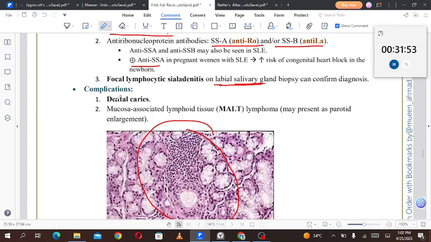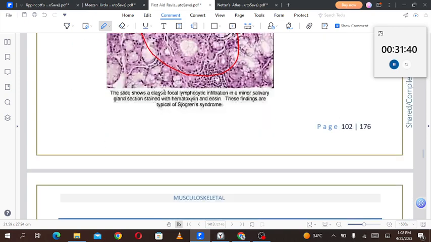Then complications include dental caries, because saliva is not being produced, because saliva was responsible for washing out of your teeth and stuff like that. Mucosa associated lymphoid tissue, that is MALT lymphoma, may be present as parotid enlargement. So the slide shows a classic focal lymphocytic infiltration in a minor salivary gland section stained with hematoxylin and eosin. These findings are typical for the Sjogren's syndrome.